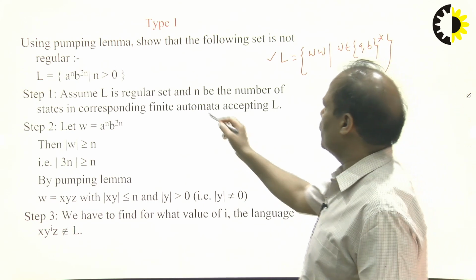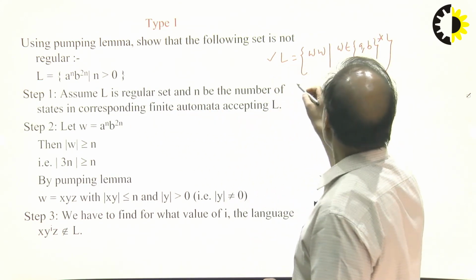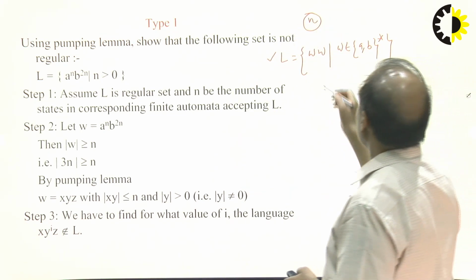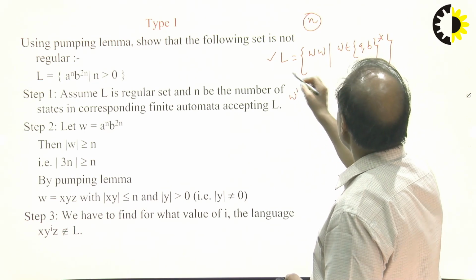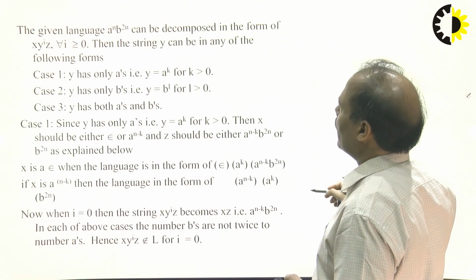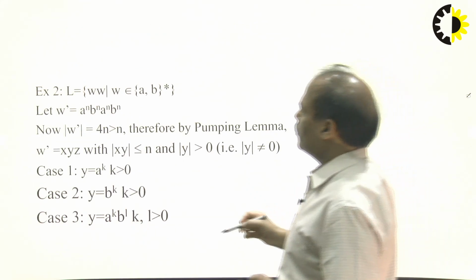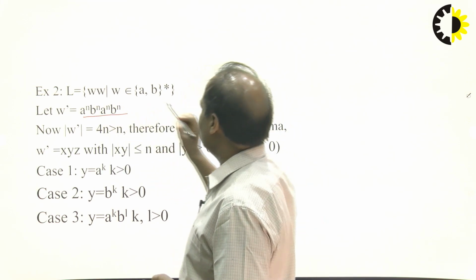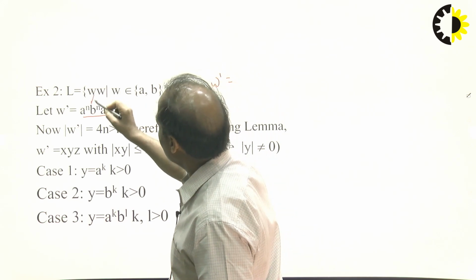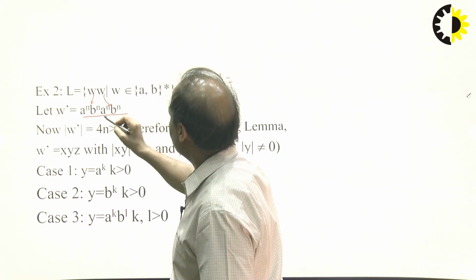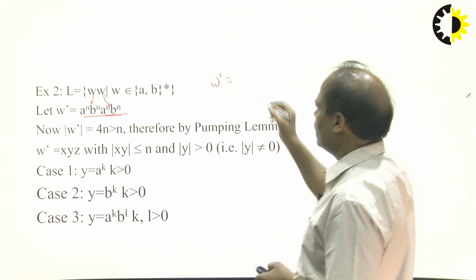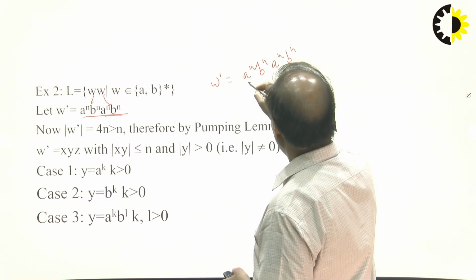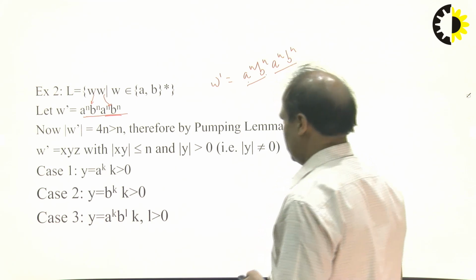We assume that L is regular, and take n as the number of states in the accepting DFA, right? So we are going to take any word which is part of this language. This can be a^n b^n, so w is a^n b^n, and the word can also be a^n b^n a^n b^n. What is the beauty of this? Its beauty is that the same a, b pattern is repeated.